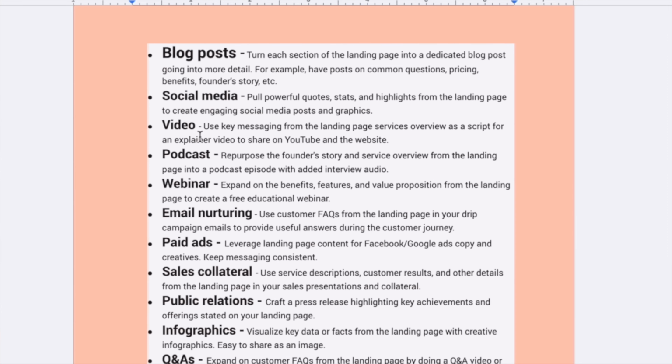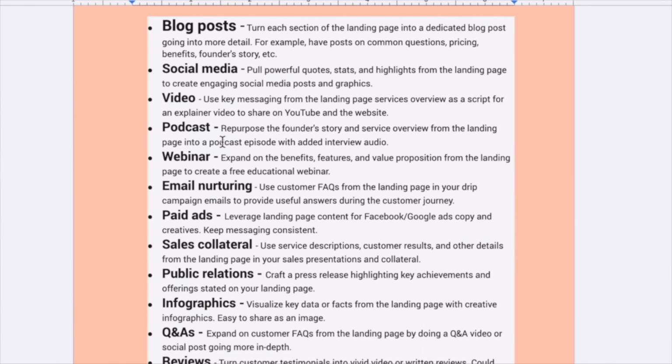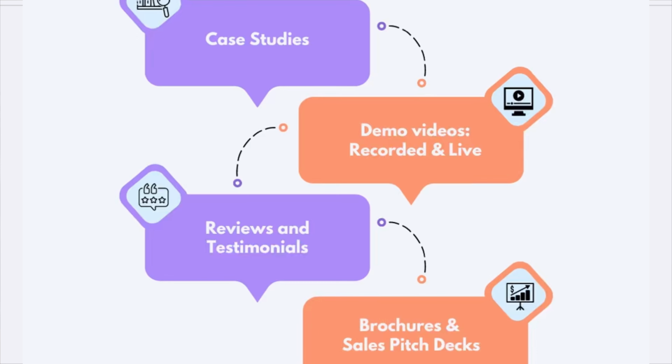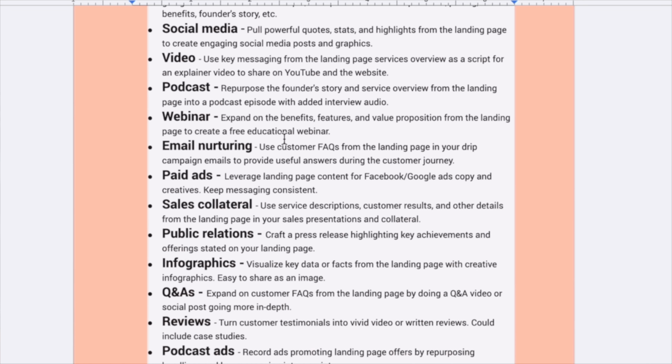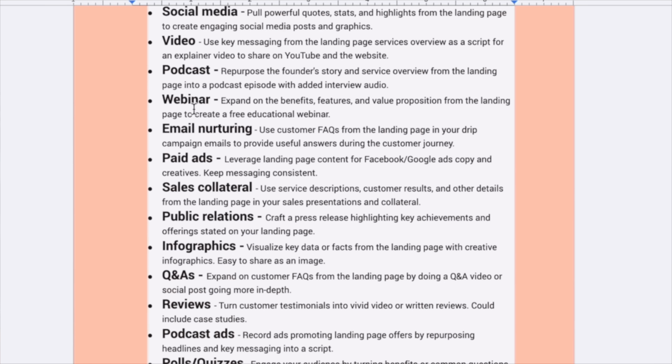Then social media, video, same entire story. You can do so much with one piece of content. That is my point. You can do a podcast, then a webinar, expanding on the benefits and features. You can create a webinar also on this content. You must have seen a lot of ads on Instagram, people giving a webinar on a particular topic they have knowledge about.